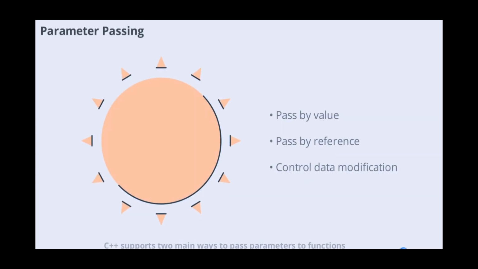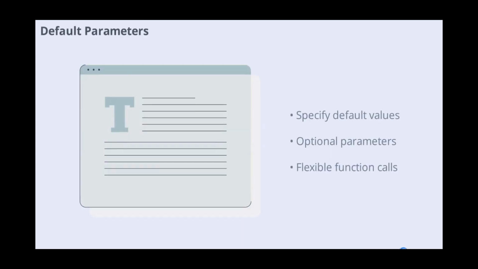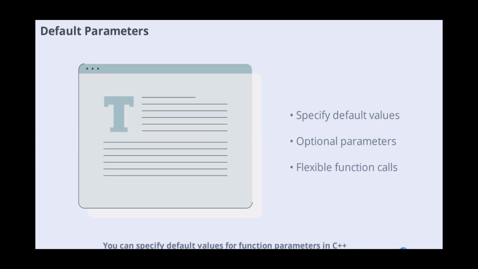C++ supports two main ways to pass parameters to functions: pass by value and pass by reference. Pass by value copies the data, so changes inside the function don't affect the original variable. Pass by reference allows the function to modify the original variable, which is useful for large data structures or when changes are needed.